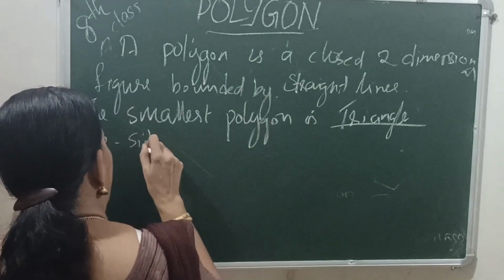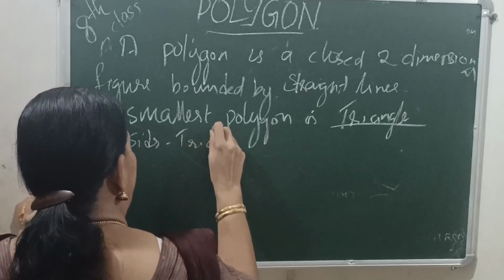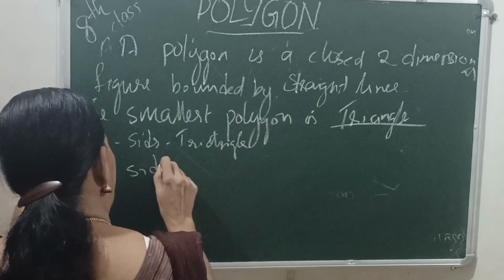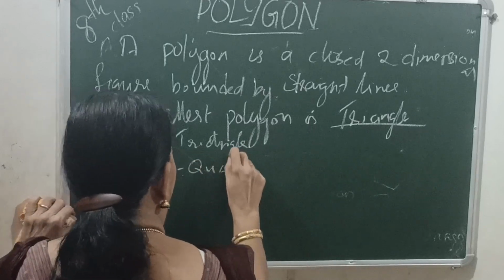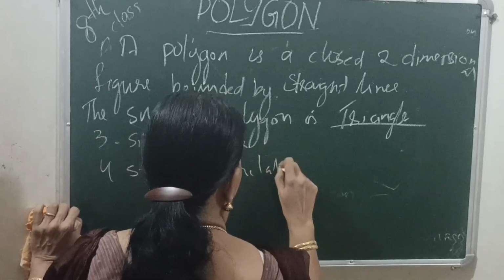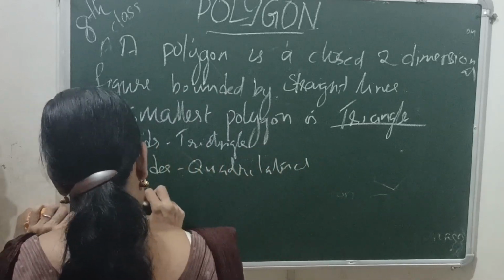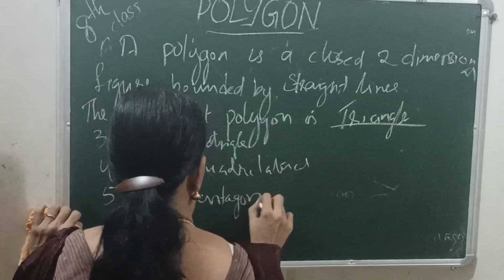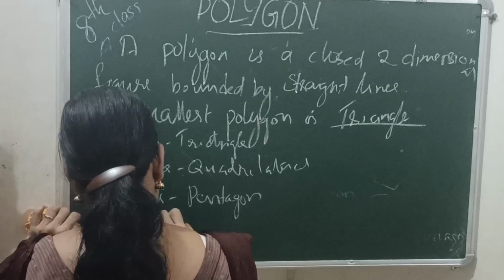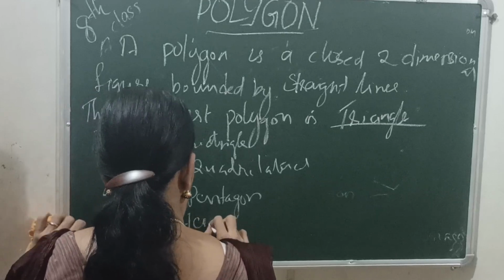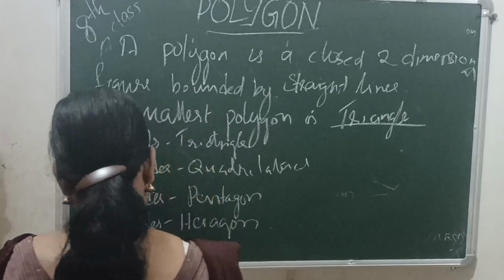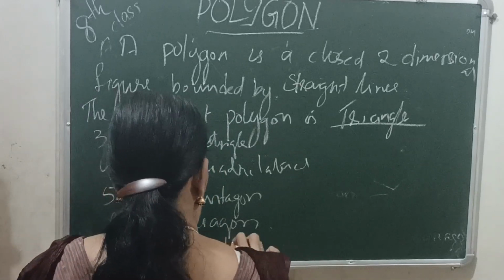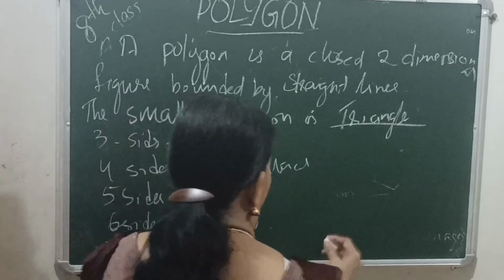Three sides, triangle. Three-sided polygon, triangle. Four sides, quadrilateral. Five sides, pentagon. Six-sided polygon, hexagon. Seven sides, septagon.